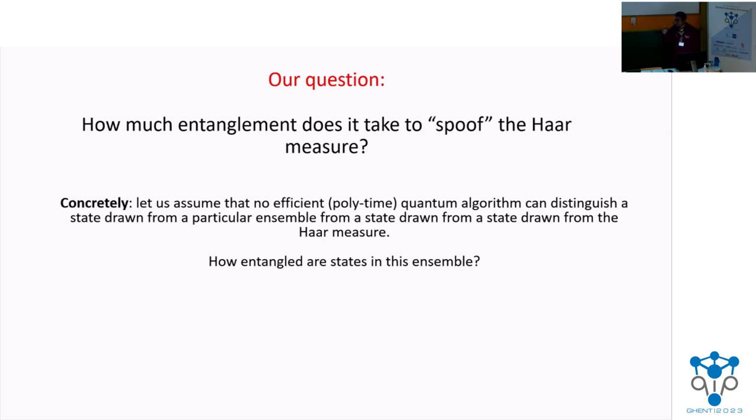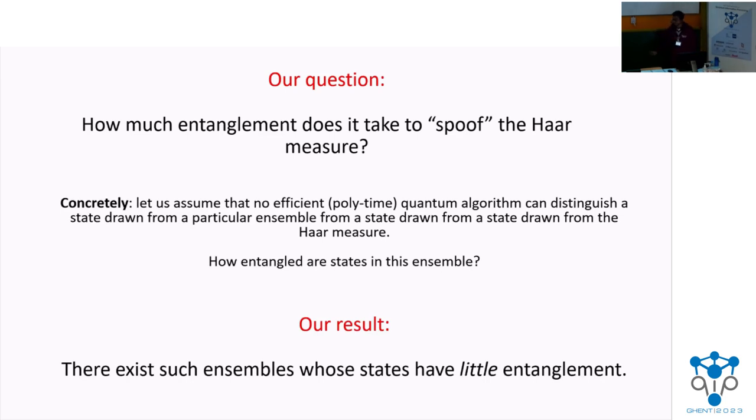Let's say there's no polynomial time distinguisher that can distinguish between many copies of a Haar random state and many copies of a state that I draw from a particular collection. Here's the question that we ask. How entangled do states of this collection need to be?